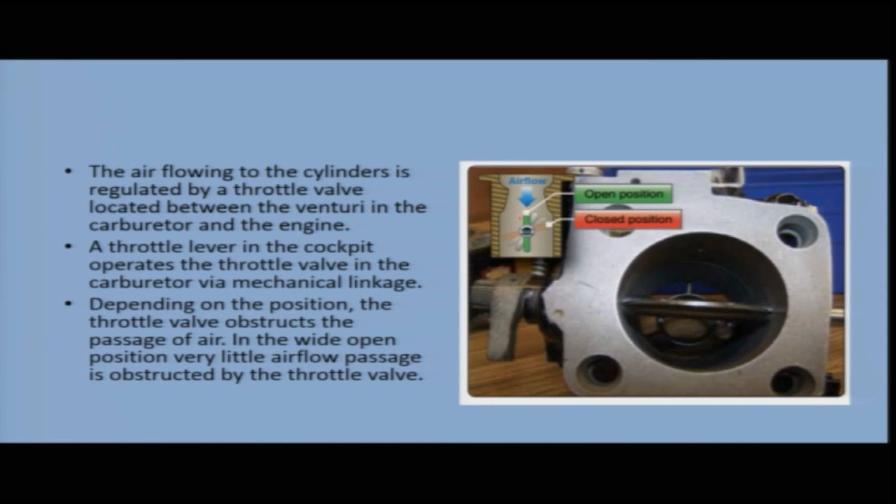This green position here is the complete open position, and you can see the air is not getting obstructed. The air is flowing, there is a smooth airflow. At lower throttle settings, this disc will obstruct the path and there will be an obstruction for the airflow.